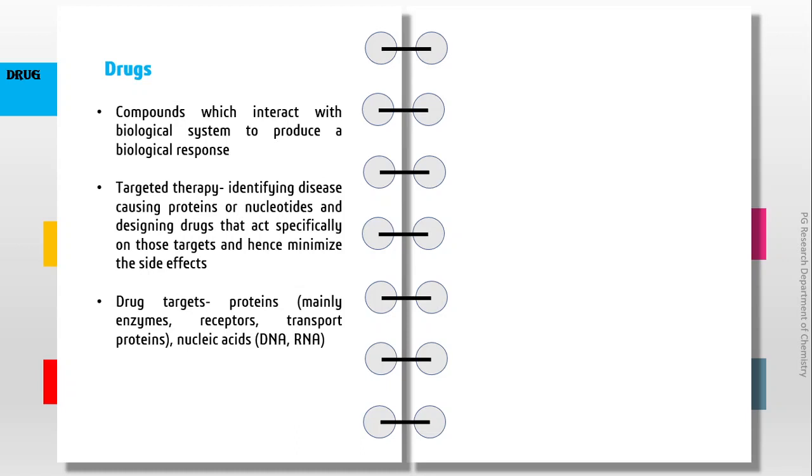In this, disease causing biological molecules or targets are identified, their active sites are analyzed, and drugs are designed that can act specifically on those targets. This will reduce the side effects. The main drug targets are proteins of enzymes, receptors, transport proteins. As we know, these are all made of polypeptides and nucleic acids, DNA, RNA, etc.